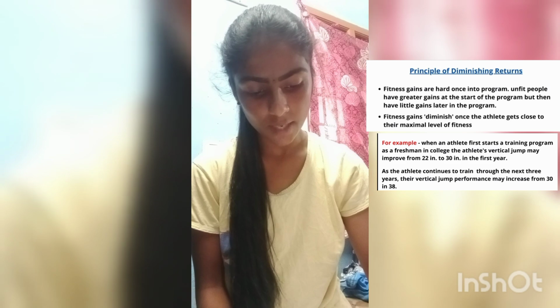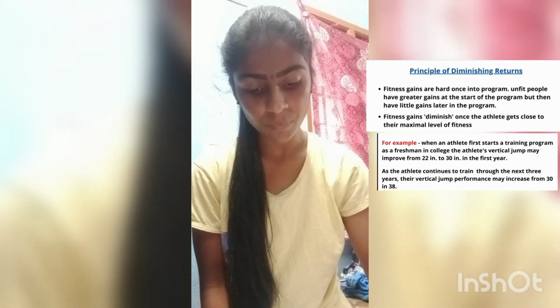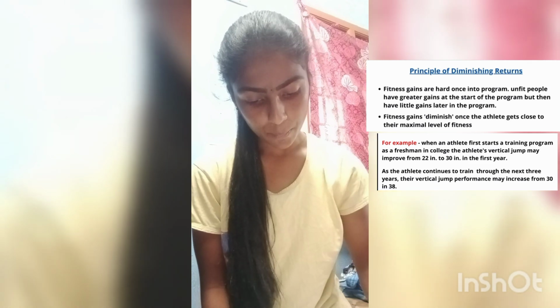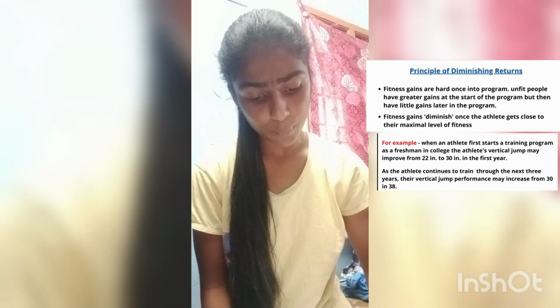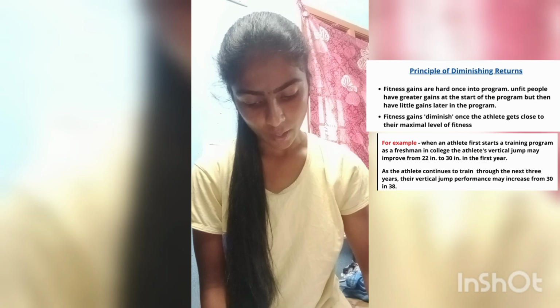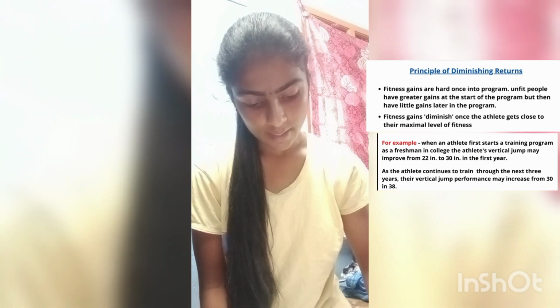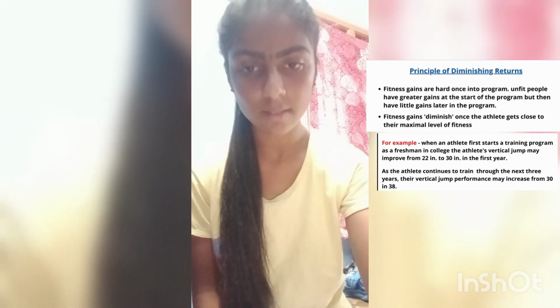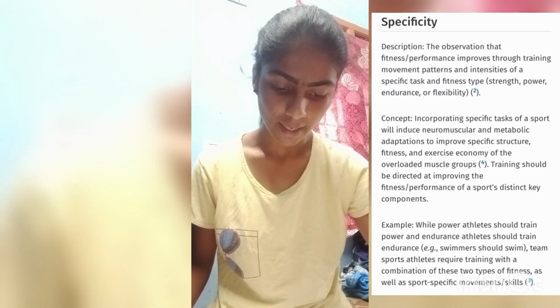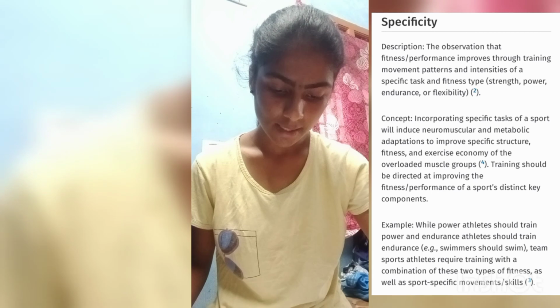Example: when an athlete first starts a training program as a freshman in college, the athlete's vertical jump may improve from 22 inches to 30 inches in the first year. As the athlete continues to train through the next 3 years, their vertical jump performance may increase from 30 to 38 inches.